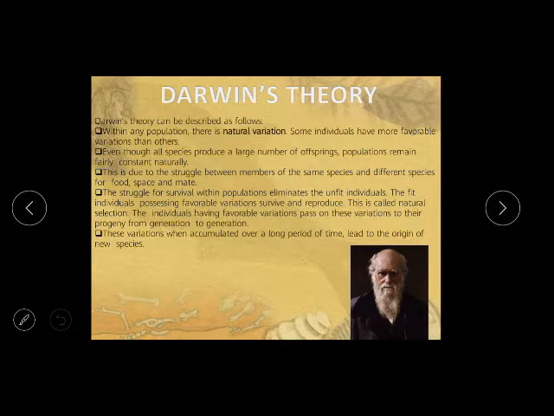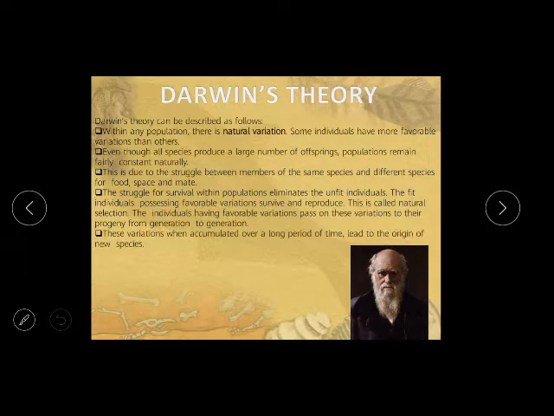So how is this value maintained? This value is maintained by the struggle, by the fight, or by the competition between the same species. Humans are fighting for food with each other, for money with each other, and they are killing, and sometimes animals also fight with each other and they eat each other, and for their mate, and for the space, for the living space. So these are the different things which nature has given on the earth for balancing the population.